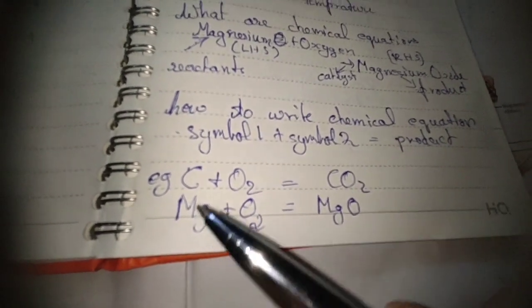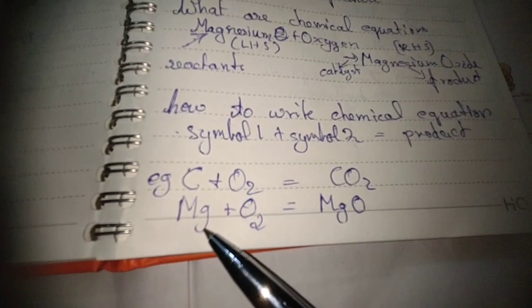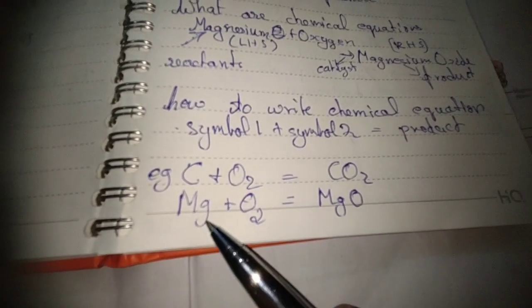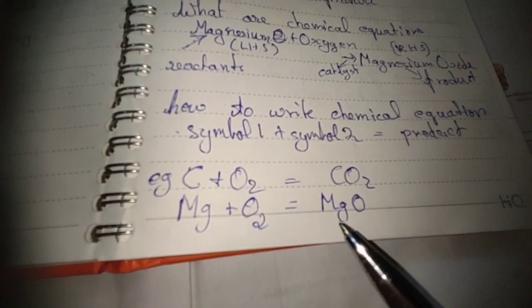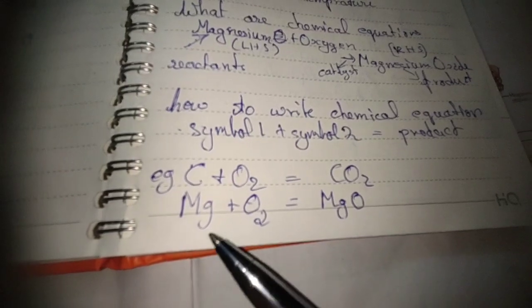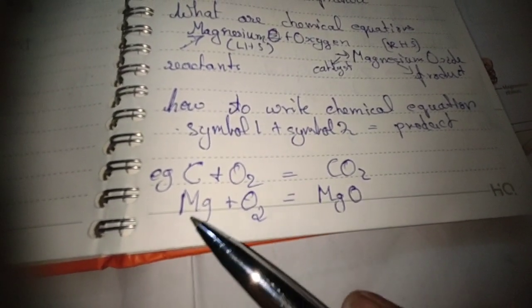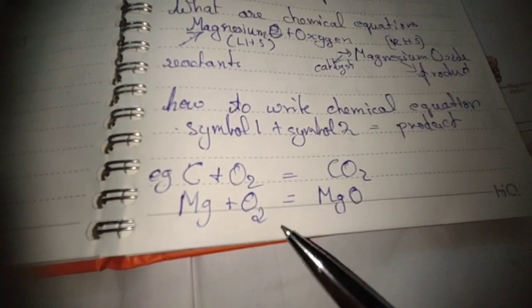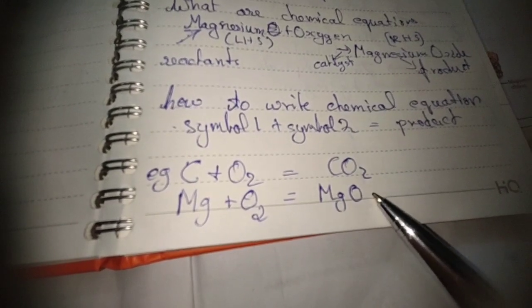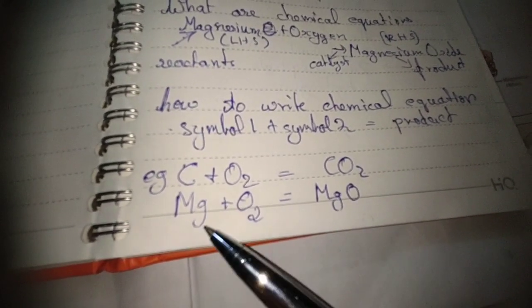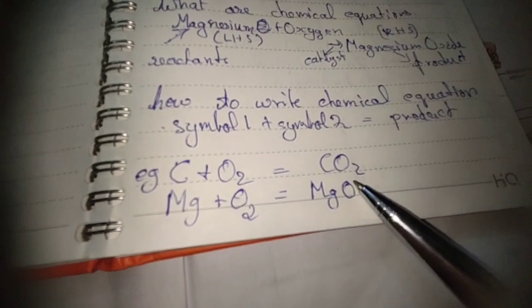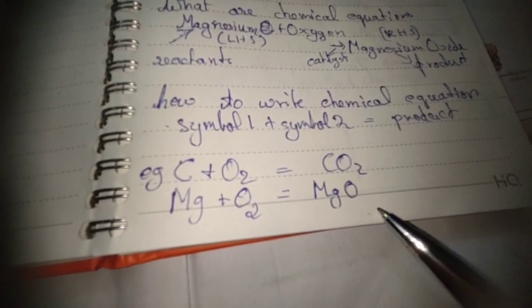The number of atoms here are not equal to the atoms here. Isn't that right? So what we do is, magnesium plus O2 gives off MgO. Where's that second O?